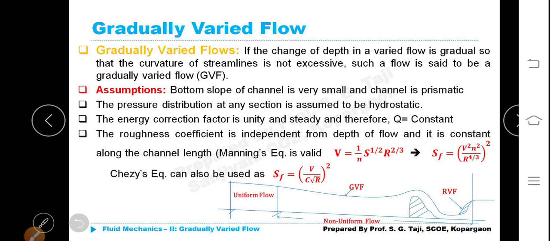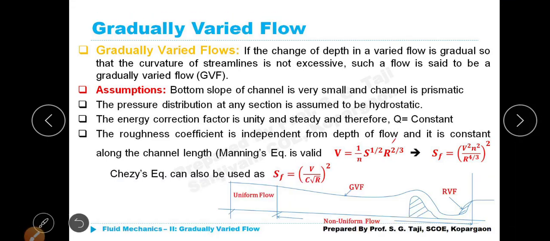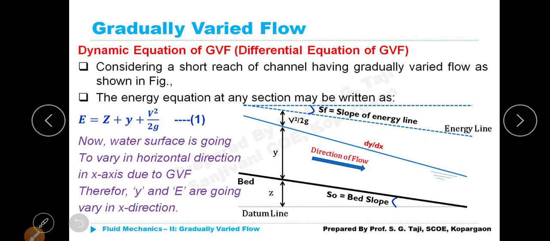Normally this discharge in the open channel will be utilized for agriculture purposes. Whenever farmers need water, we are required to divert the water through open channels. Okay, we will continue. We have just refreshed whatever we studied in the last class. Today, based on these assumptions, we will see how the gradually varied flow equation can be derived.